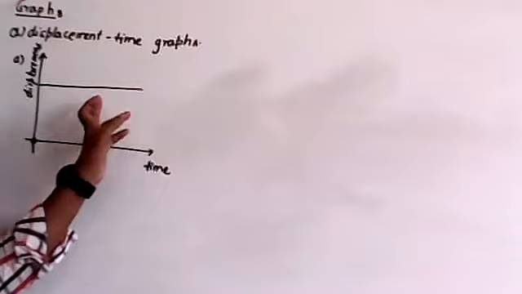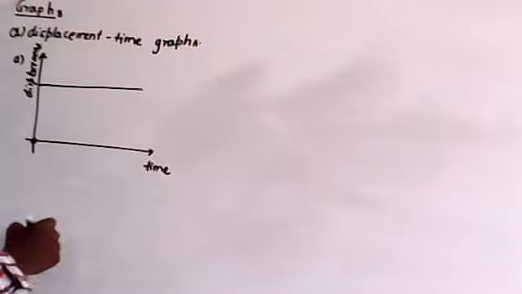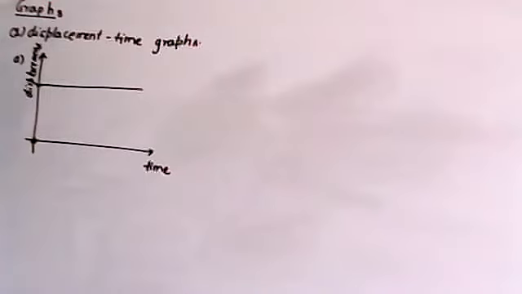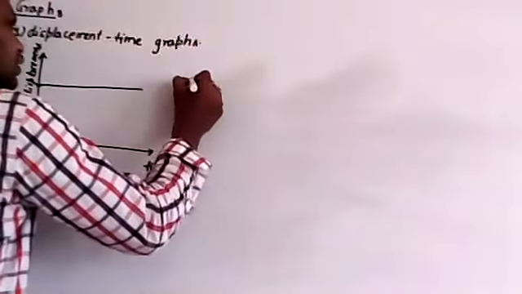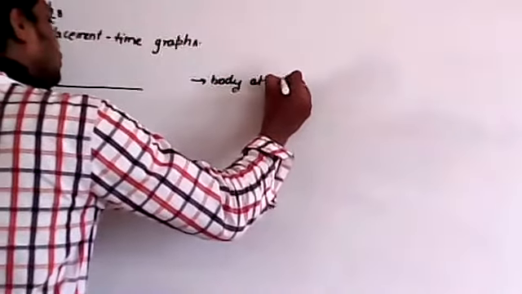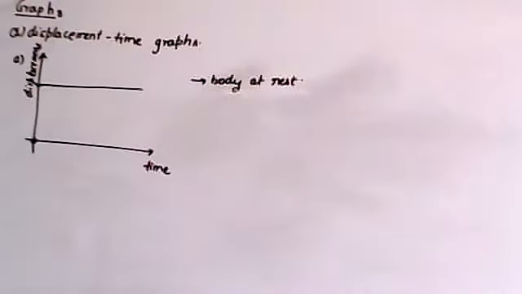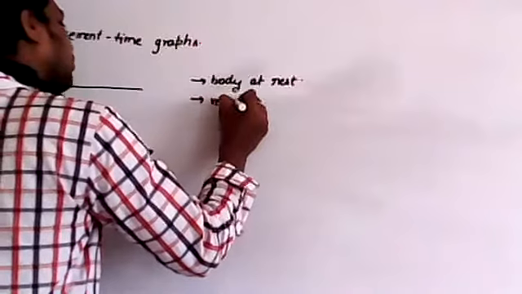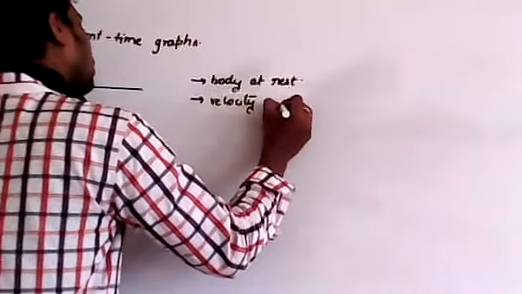In this graph, displacement is constant. Now remember, this is the graph for a body at rest. So in this case, the velocity is equal to 0.